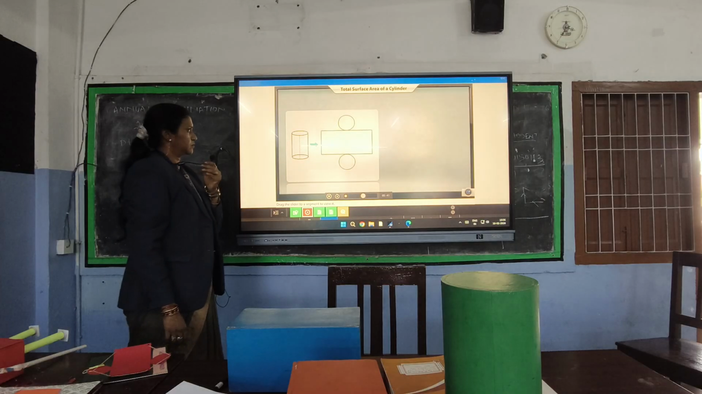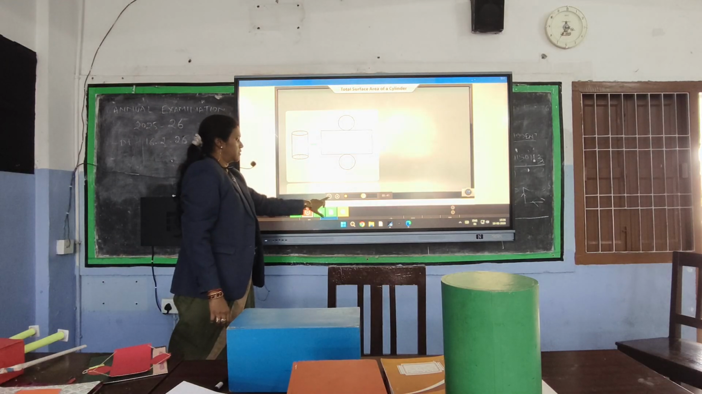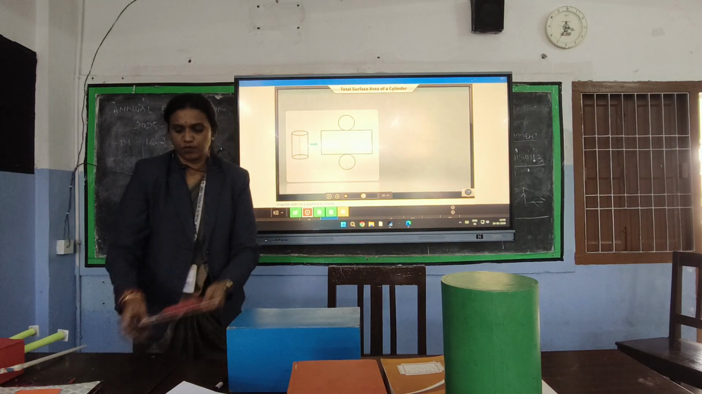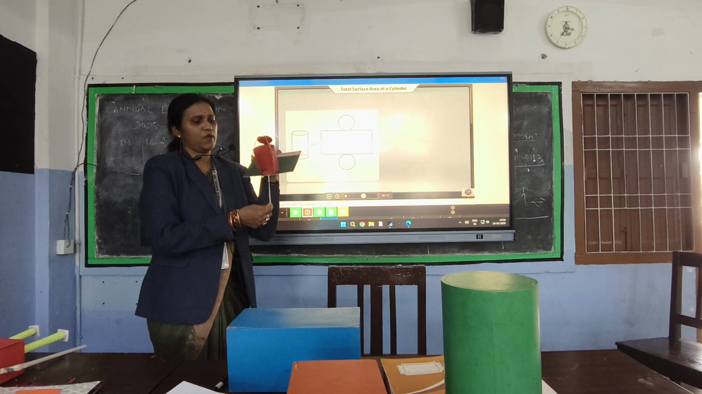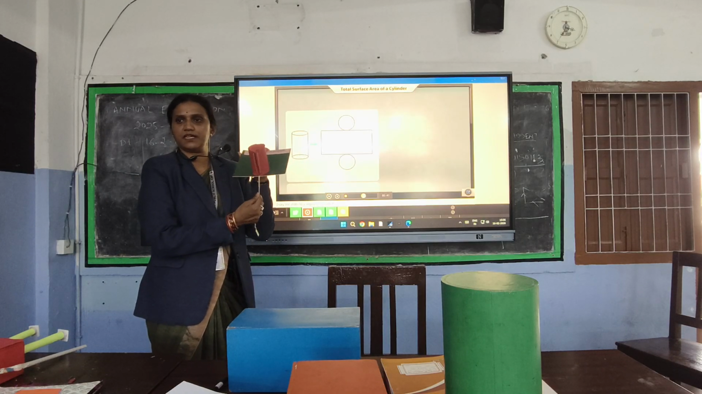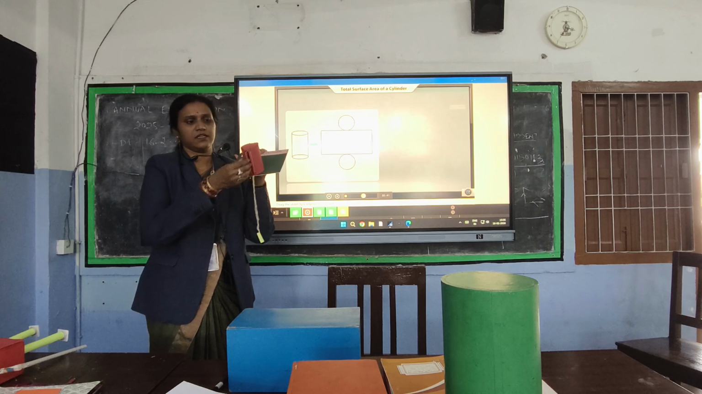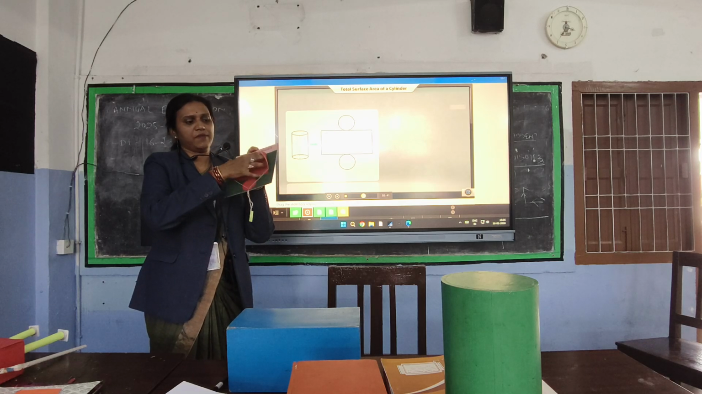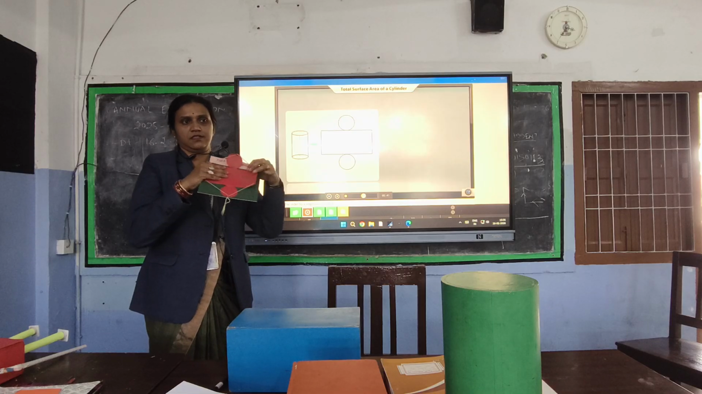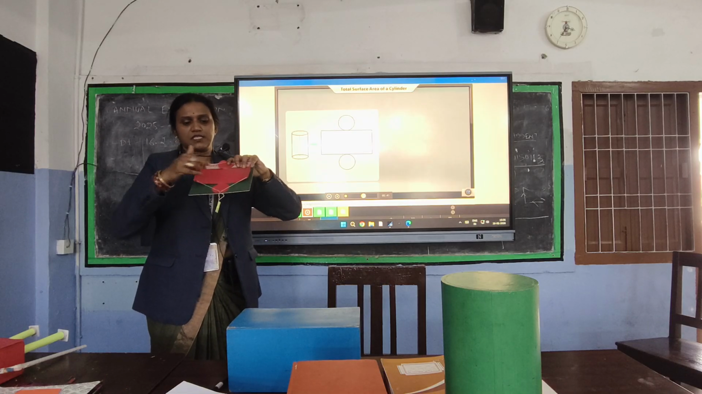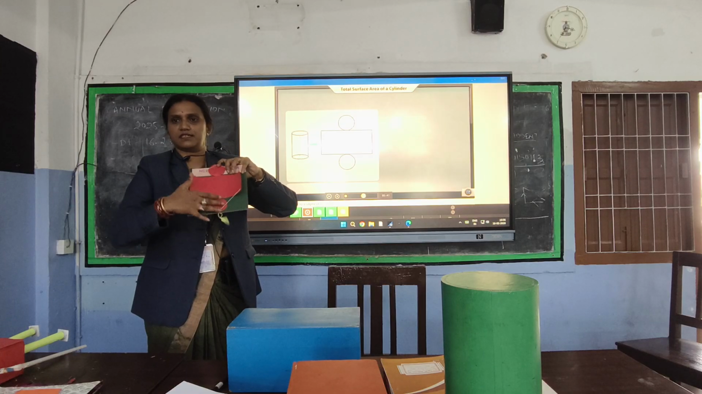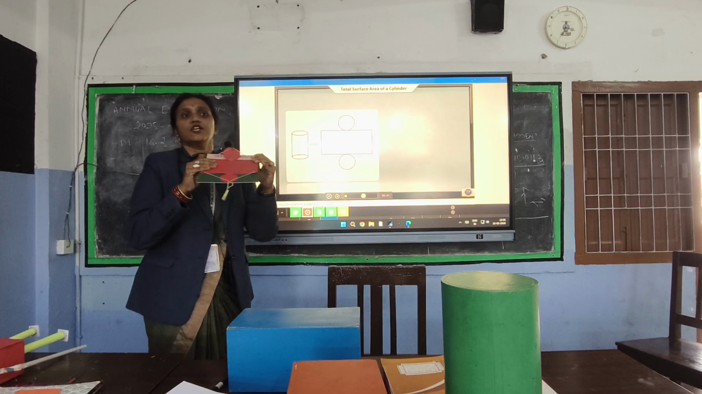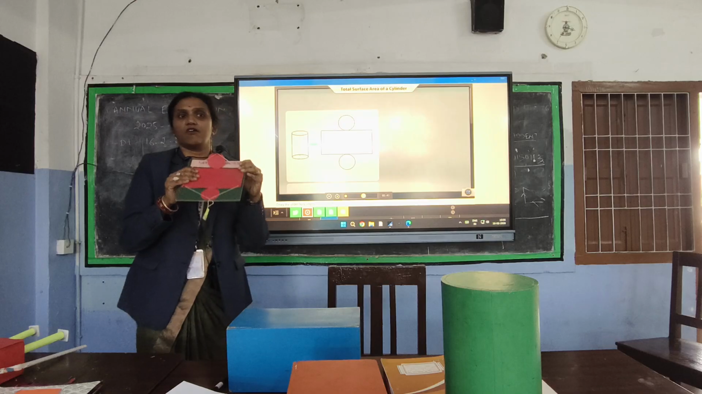A rectangle and 2 circles. So, this is the net of a cylinder. When I am closing it, I am getting a cylinder, right? When I am opening it, I am getting one rectangle and 2 circles. So the sum of the areas of this rectangle and these circles will give you the total surface area of a cylinder.